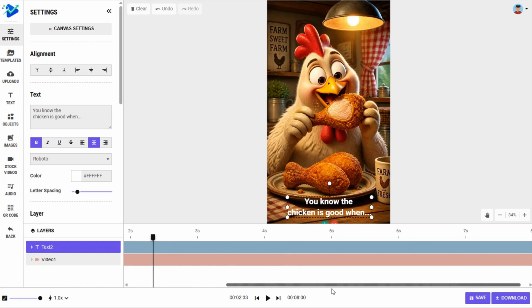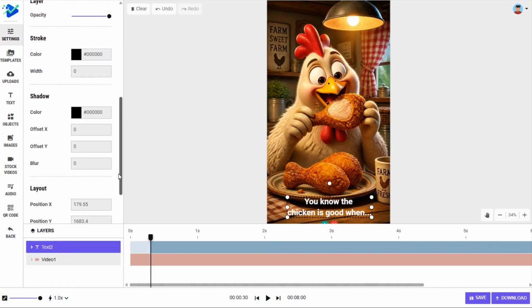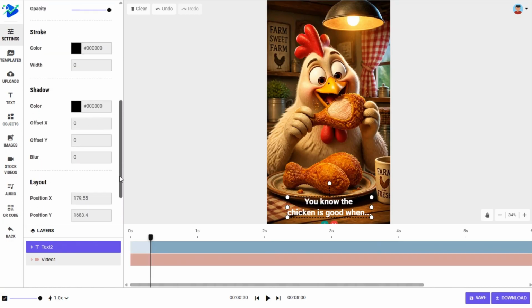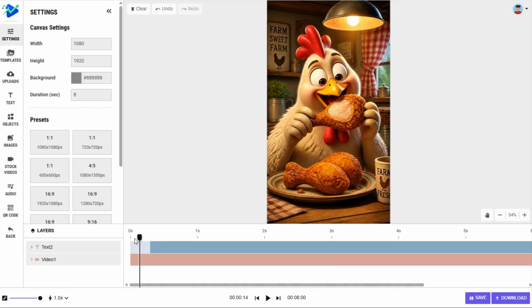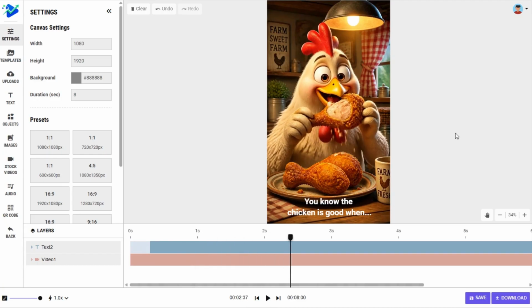And you can see the layers down here in the timeline. So what we've got here is the text taking up the full 8-second duration of the video. Now it wouldn't have to. We could have it end early. We could have it fade in. We also have all kinds of text effects and fonts that we can work with. But what we've done here is created a very simple video that has the potential to go viral.